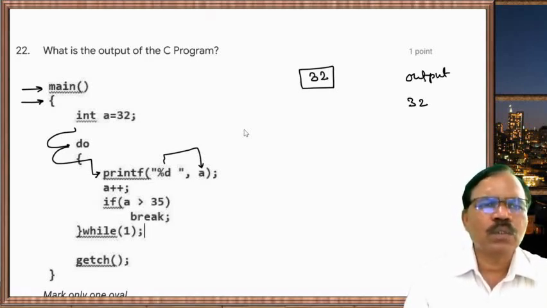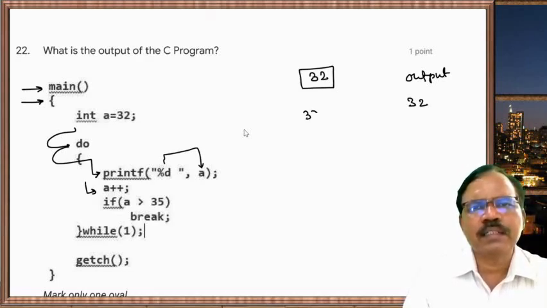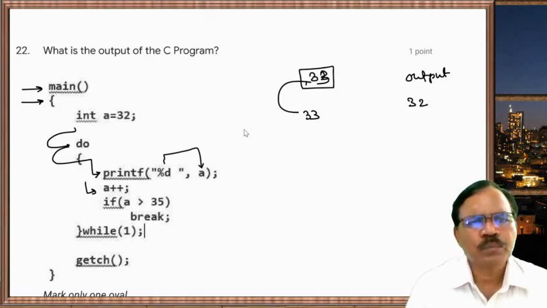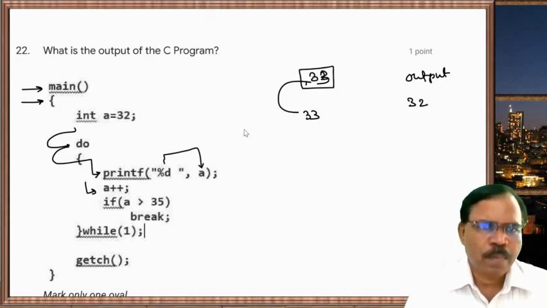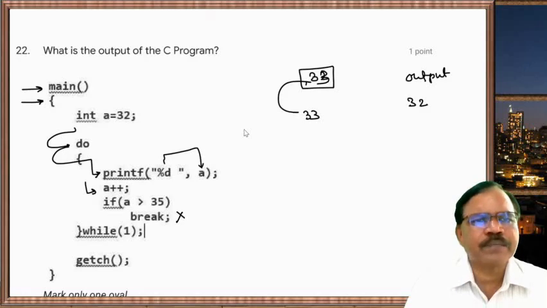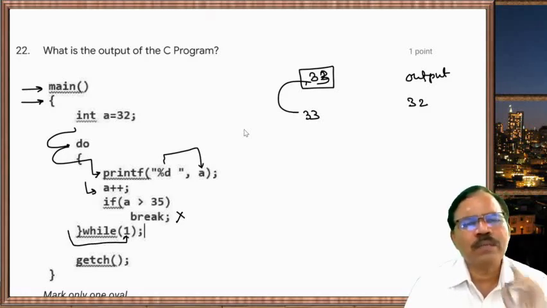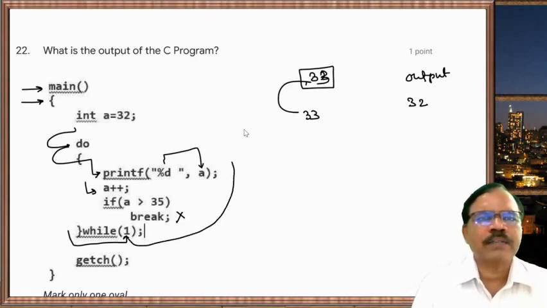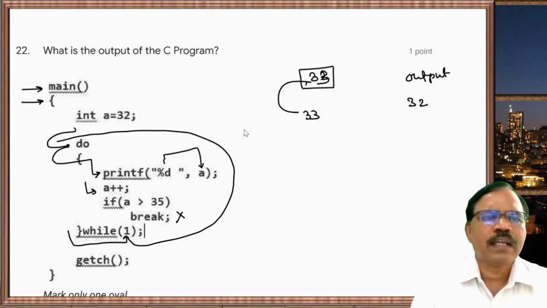Then it goes to next statement, a++. So a becomes 33. So it is stored at the memory location 33. If a greater than 35, no. So break is not evaluated. So it goes here. While 1 means true. So 1 is there. So it goes back. It goes back and again enters in the loop.